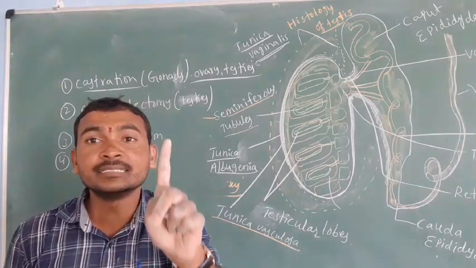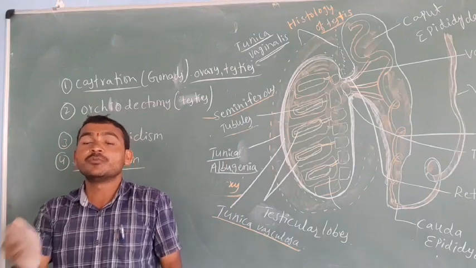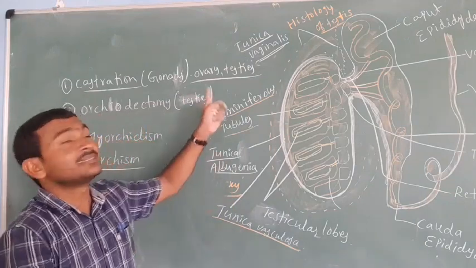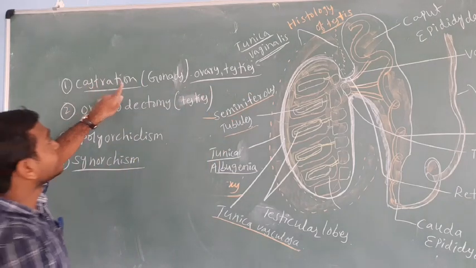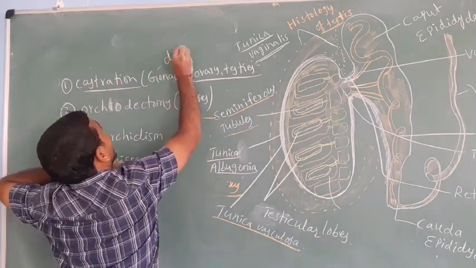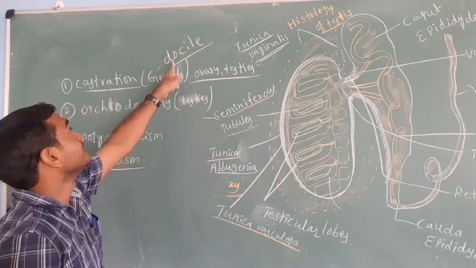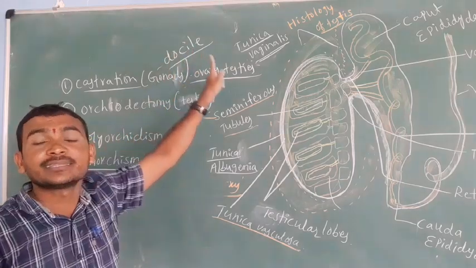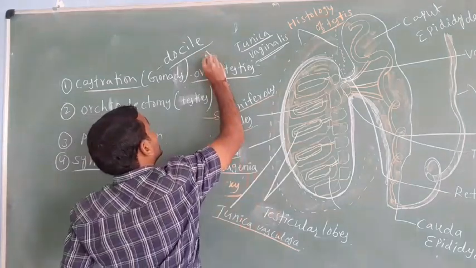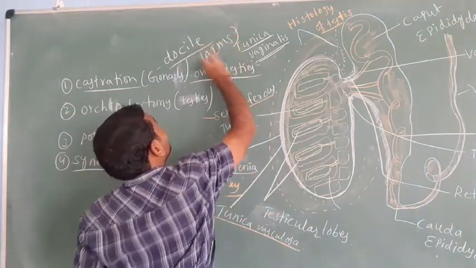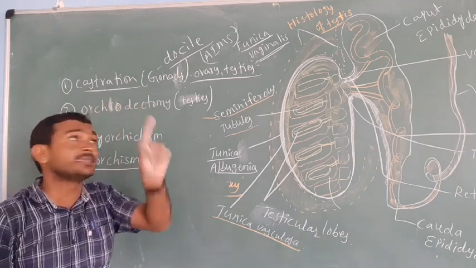There is decreased aggressiveness. That is why bulls often have their testes removed. The result of castration is that the animal becomes docile, meaning aggressiveness is reduced.